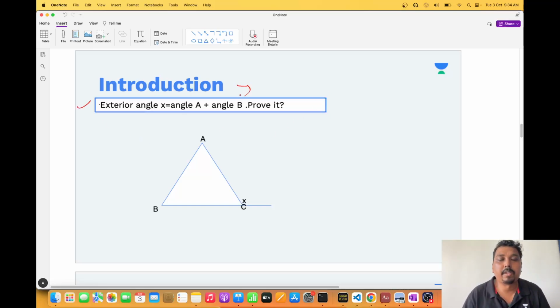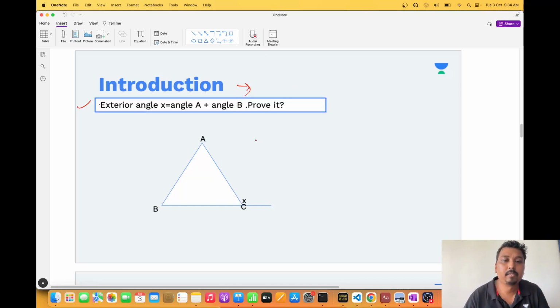One of the best properties: the three properties which I have discussed right now. Sum of angles of a triangle is 180 degrees, sum of two sides is always greater than the third side, and the exterior angle. If you remember these three properties, any question you can solve in a triangle. That is what I was telling you. Using my trick, any question can be solved if you remember these three properties.